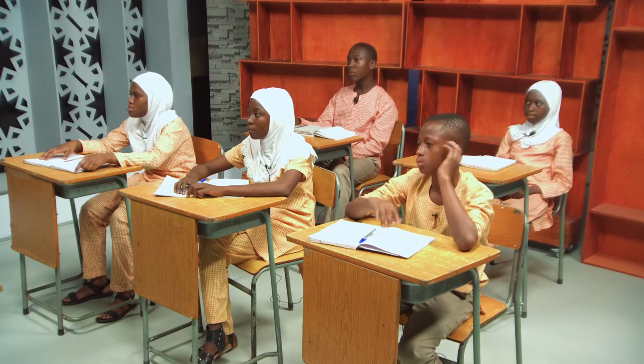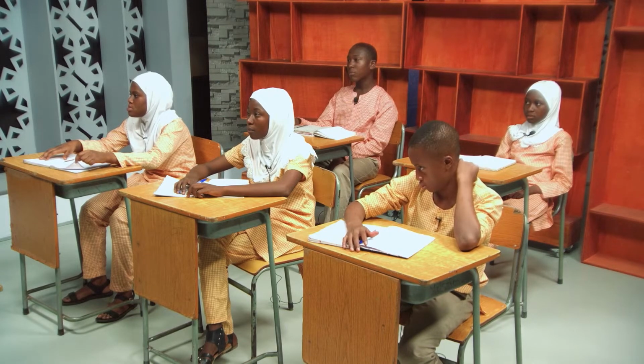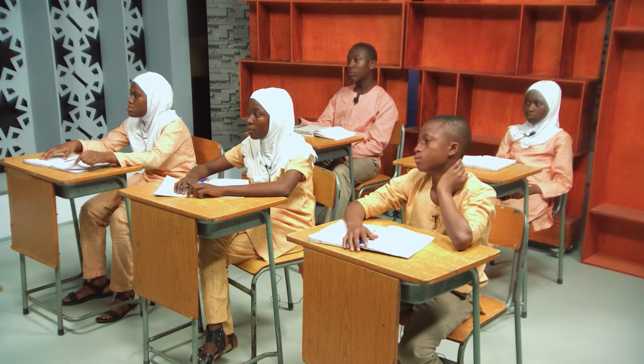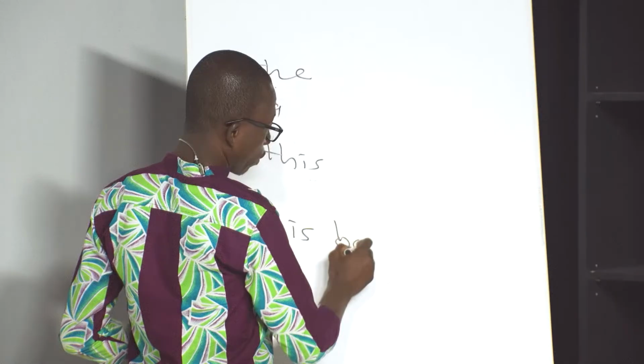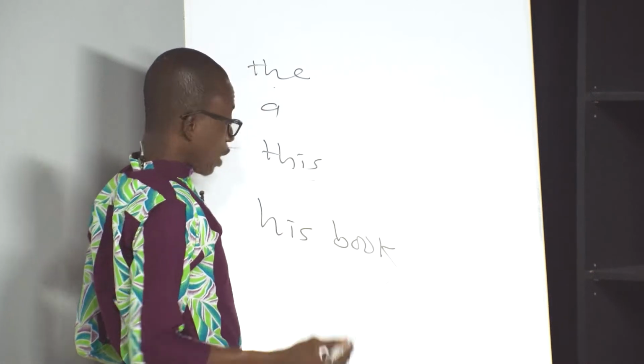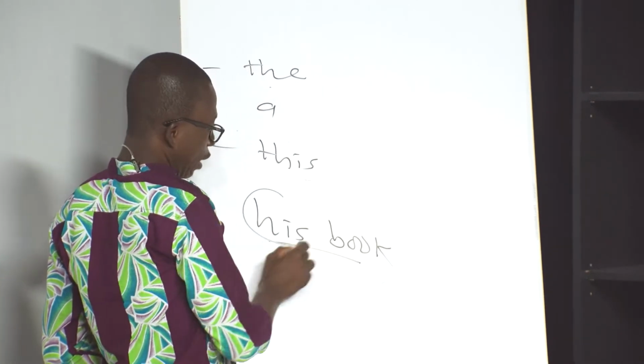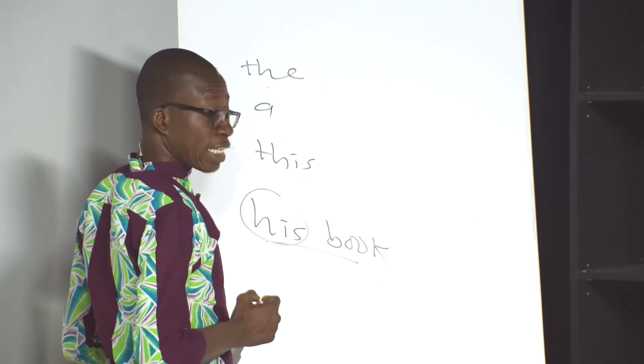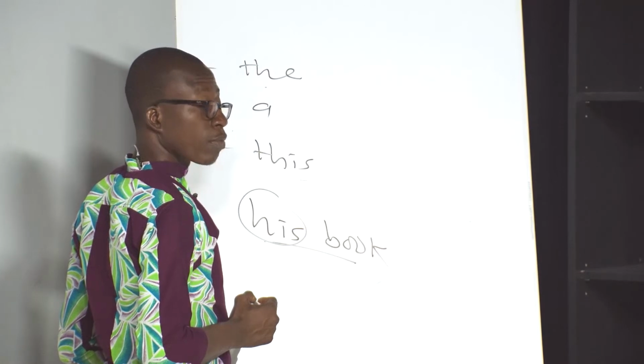Let's say, example, his book. And then when we ask what book, his book, his here is a determiner. But we'll come there.